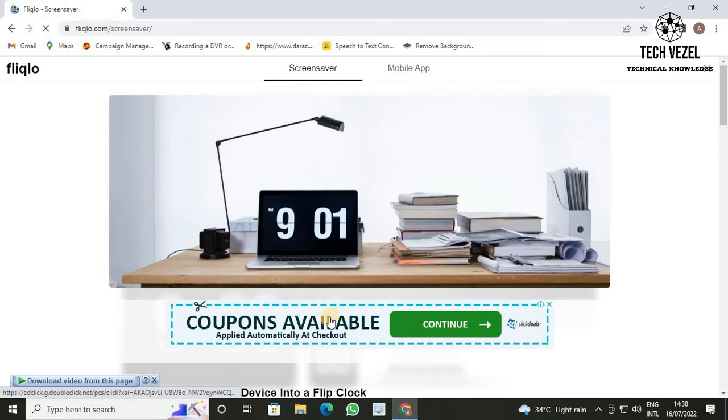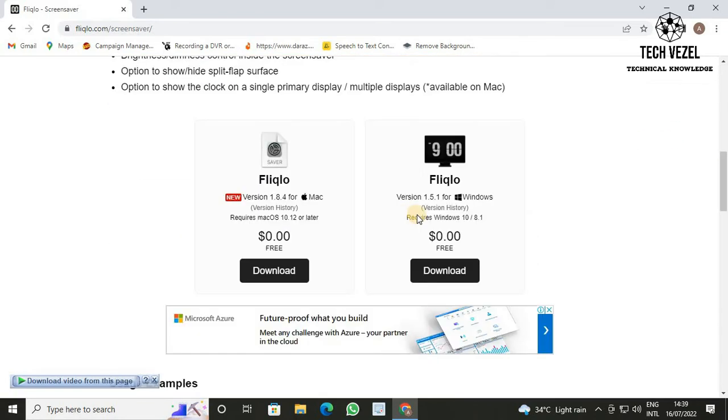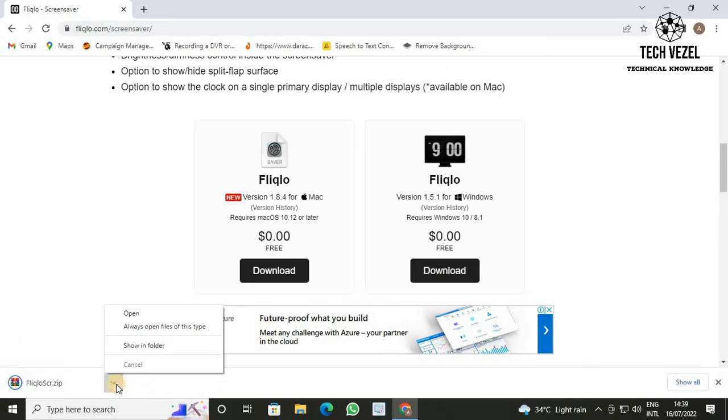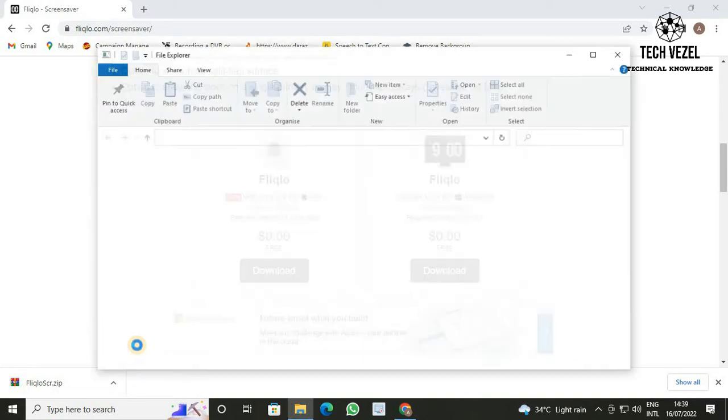Now scroll down until you see the download option. If you have a Mac system, then click on the first option, and if you have Windows, then click on the second option, and it's absolutely free. After downloading, unzip the download.